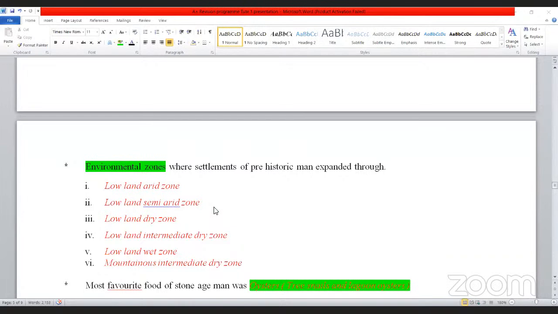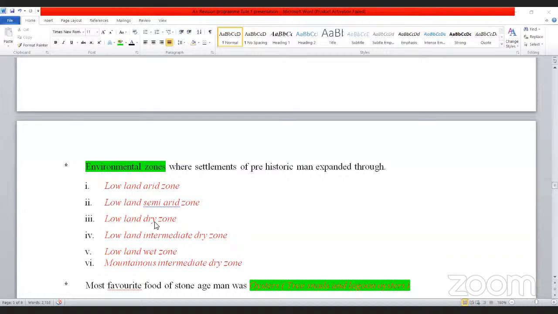In one examination, they asked: name 3 environmental zones where settlements of prehistoric man expanded through. Then you have to write 3 environmental zones out of these 6. And in essay type questions, we will discuss the lifestyle and food style. Until then, you should know what the Stone Age man ate. They ate plant foods as well as flesh of animals.